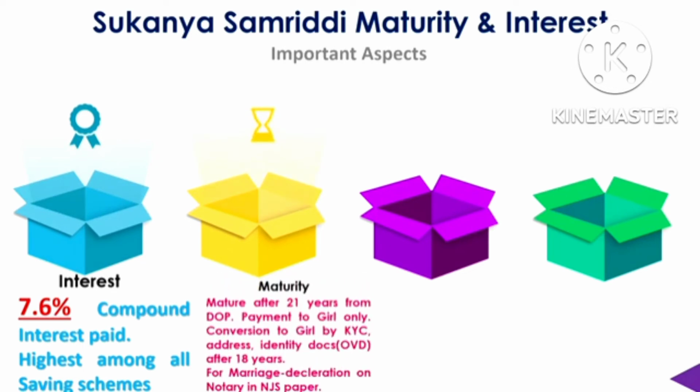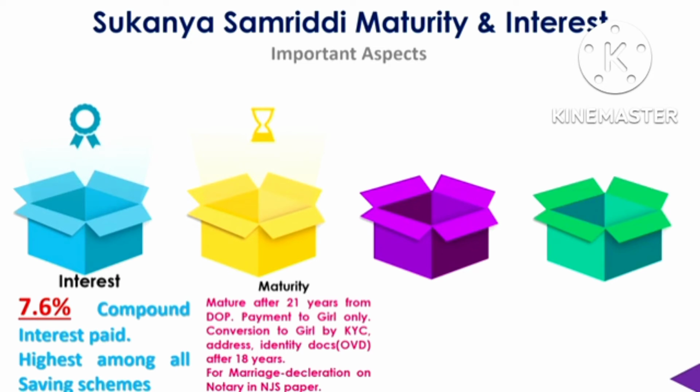Then the maturity will be given after 21 years from the date of opening. Maturity will be paid only after 21 years from the date of opening, and it is not from the age of the child. You should remember it is 21 years from the date of opening. Suppose the age of the girl child is 1, then 21 plus 1 comes to 22. If the age is 2, then 21 plus 2, that means at the age of 23 only she will get it. If the age is 10, that is the maximum.